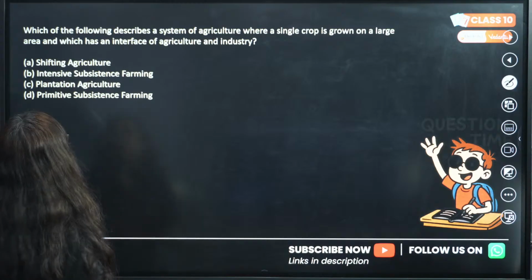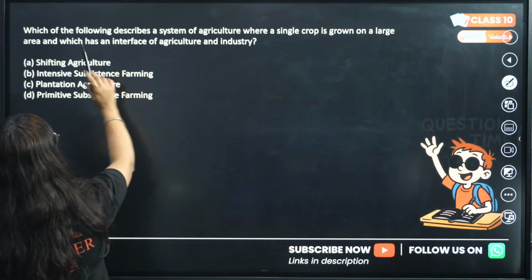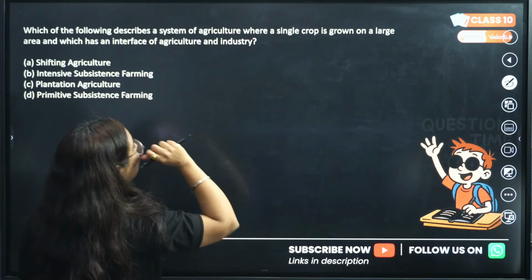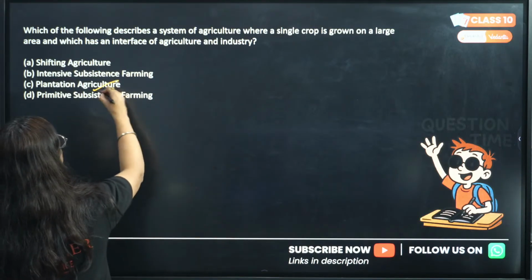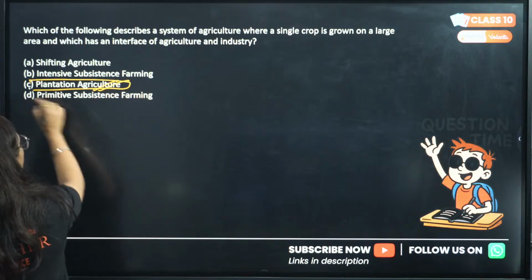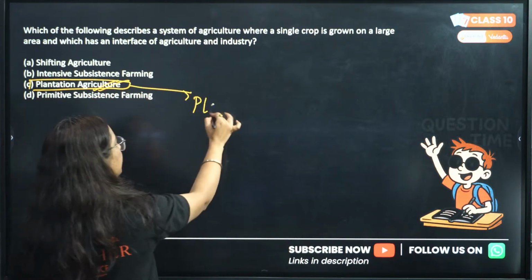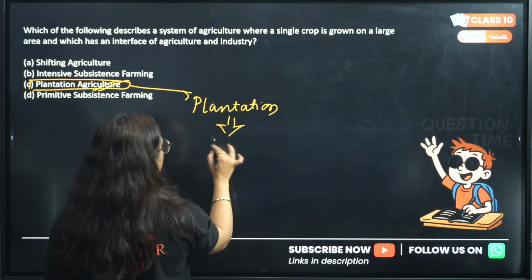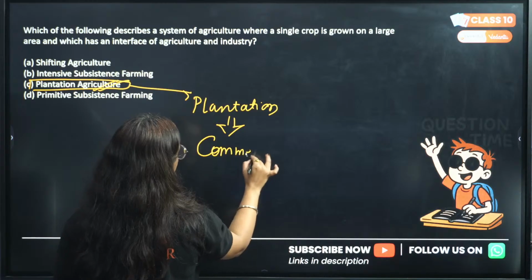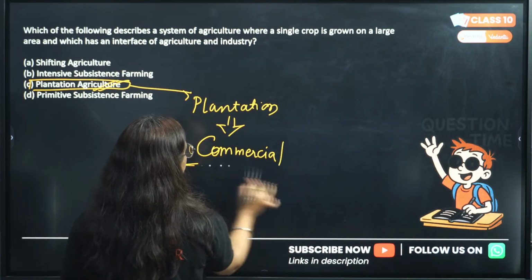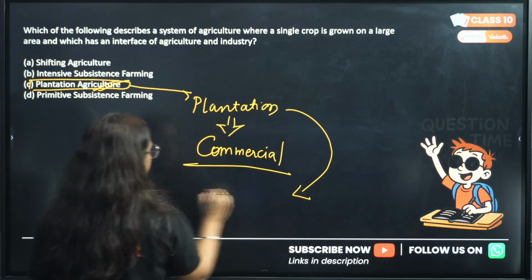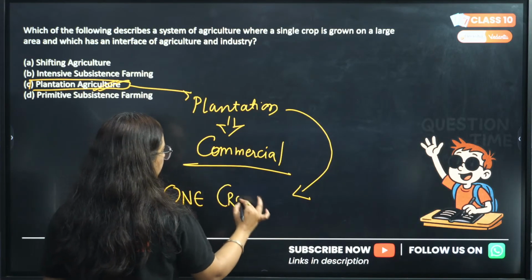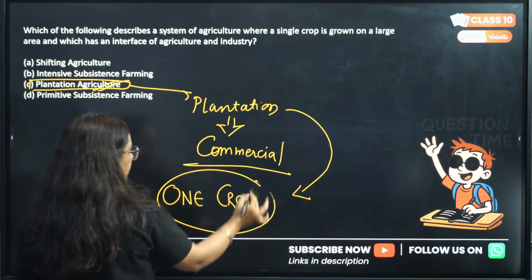Ayush, C. Okay, which type of farming, which of the following describes a system of agriculture where a single crop is grown? So single crop, whenever we talk about single crop, it is plantation. And plantation is a type of what? Commercial farming. In this plantation, the feature is that only one single crop is grown.